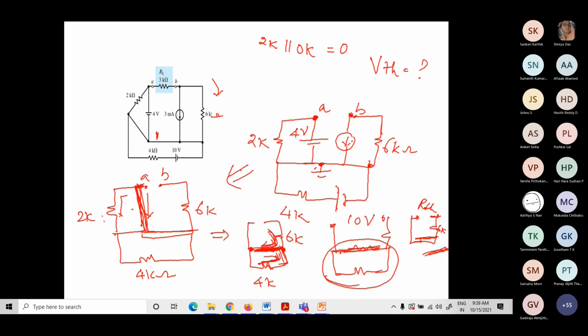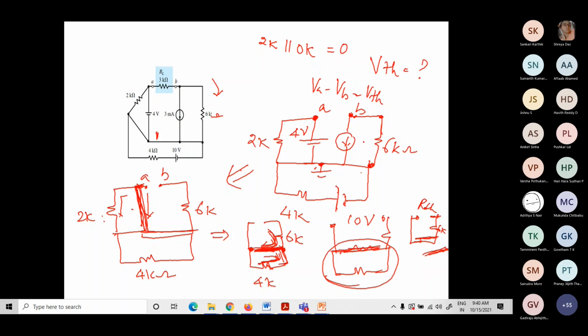Now, how do I find the voltage at B with respect to ground? It's not directly possible because I have a current source here. But still, whatever is the current flowing through this, that is the voltage drop across this 6K resistor. So VA minus VB is nothing but VTH. VA directly I could say is 4 volt, since the voltage source is given here. But what will be VB?